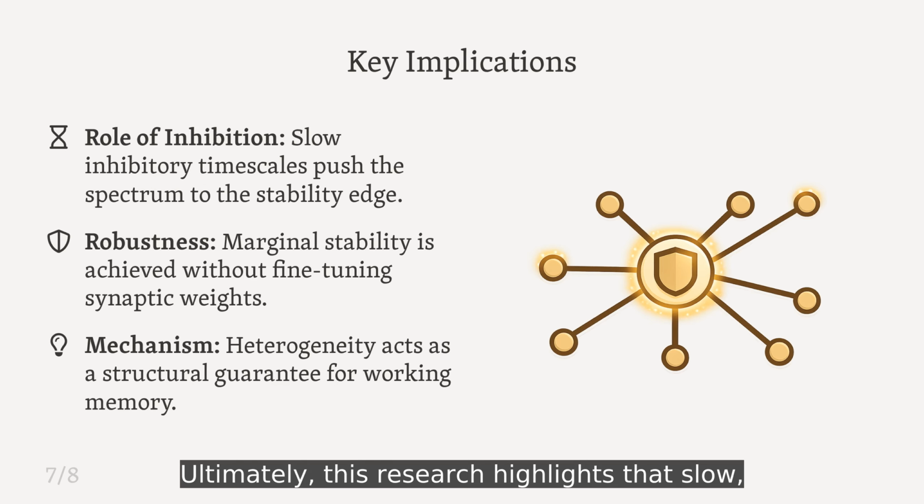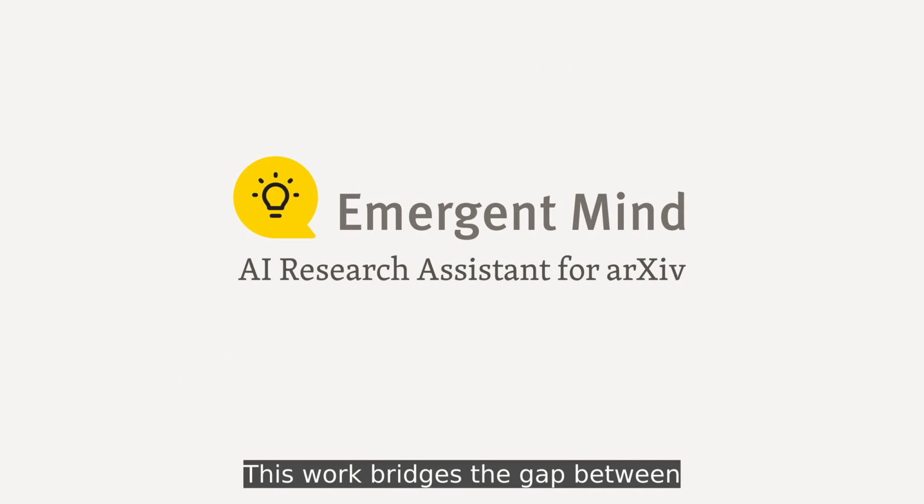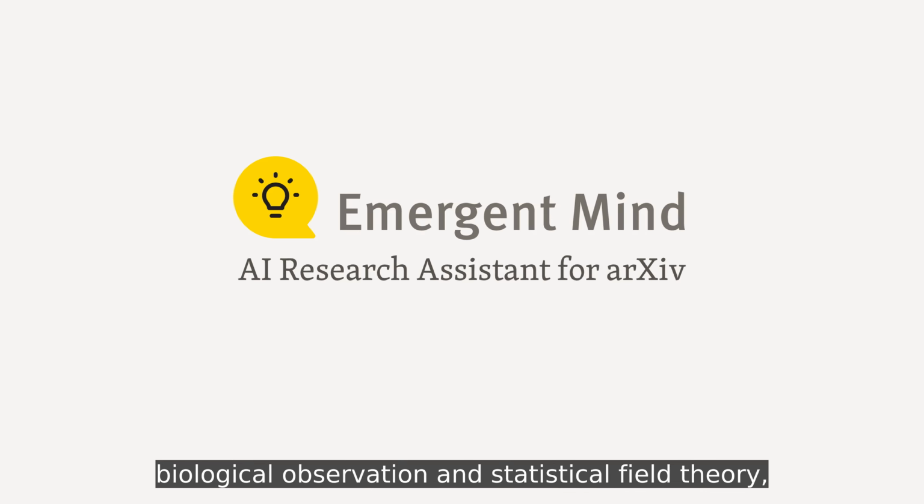Ultimately, this research highlights that slow heterogeneous inhibition is the primary driver of functional stability. This configuration makes the network naturally robust, allowing it to perform complex tasks without requiring the synaptic weights to be perfectly fine-tuned. This work bridges the gap between biological observation and statistical field theory, explaining how chaos and order coexist in the brain.